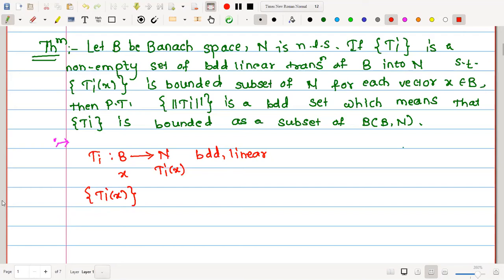Once I fix a vector x, Tix will be a collection of vectors in N. Therefore, Tix is given to be a bounded subset of N, because Tix consists of elements of the normed linear space N. These are the given things: Tix is a bounded subset of N.